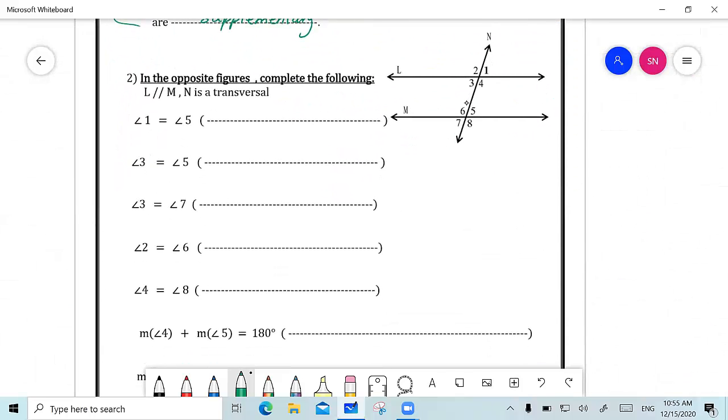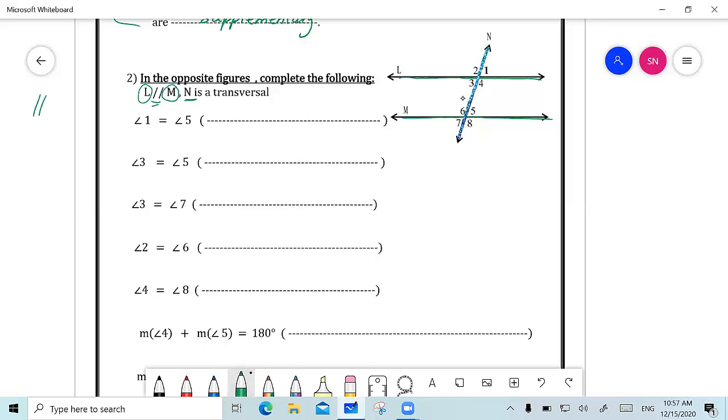And let's go now to question number 2. Now, in the opposite figure, complete the following. I was told that L is parallel to M, and this is the parallel sign. So when I find those two lines beside each other, this means that the two lines are parallel. So I know that line L is parallel to line M. And I was also told that line N is a transversal. So this is the transversal.